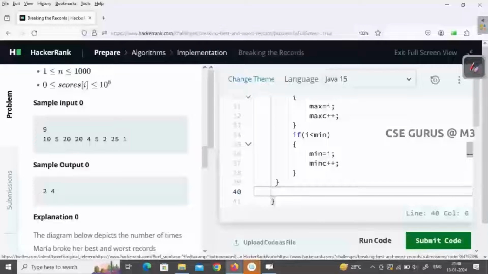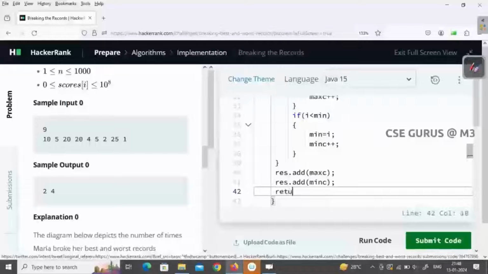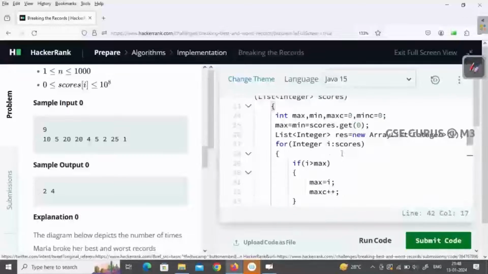So finally the values which we got have to be stored in the list. How to store? What is the list name we have given? result.add, first max count. Second, result.add min count. So that's what finally I return, the result. So this is what I've written here. I have taken the variables and created a list where I have to store the final value.